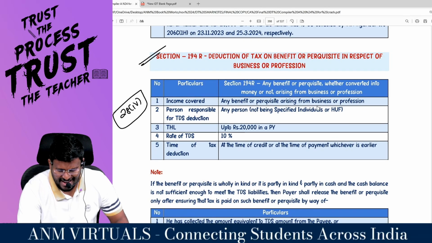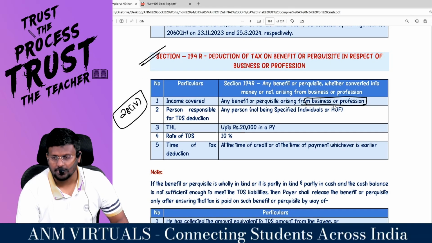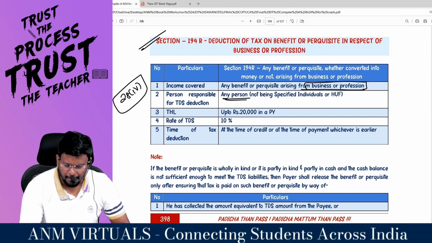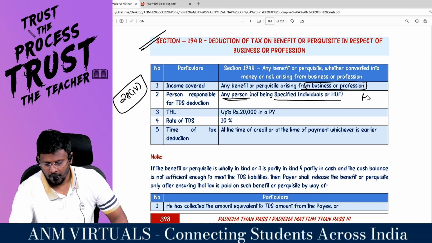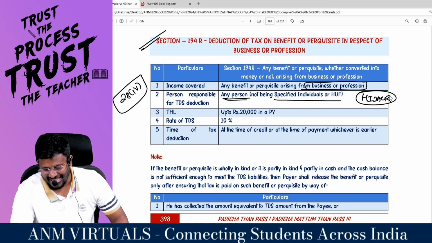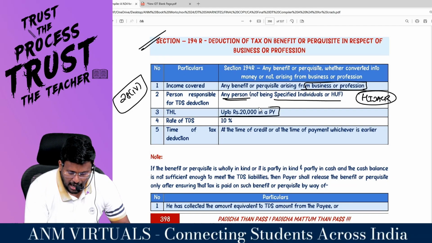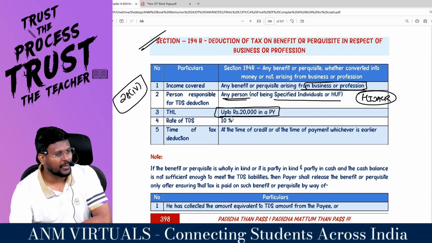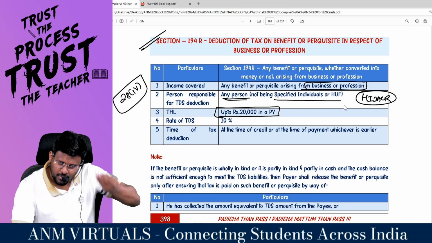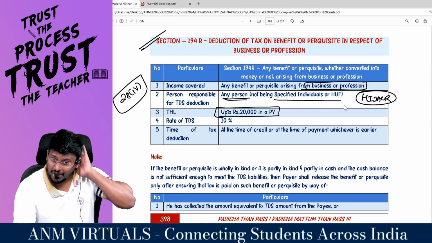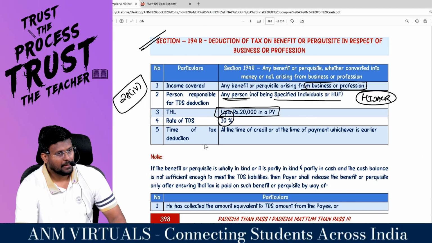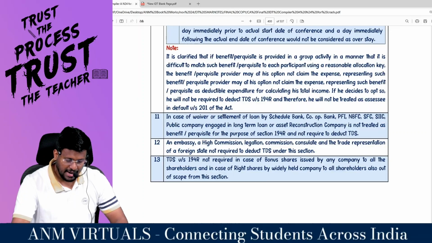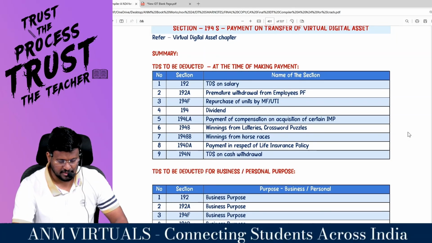Income covered: any benefit or perquisite arising from business or profession. The doctor is getting a watch because of business or profession. Person responsible for TDS deduction: any person, not being specified. Up to 20,000 in a previous year, TDS need not be deducted. So the threshold limit of 20,000 rupees, you can give gifts per person. If it goes above 20,000, then TDS at 10%. At the time of credit or at the time of payment, whichever is earlier.